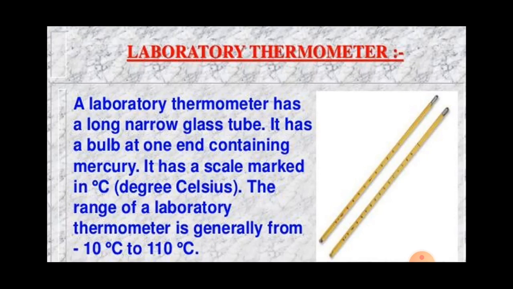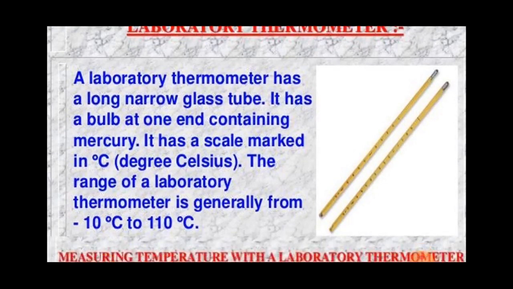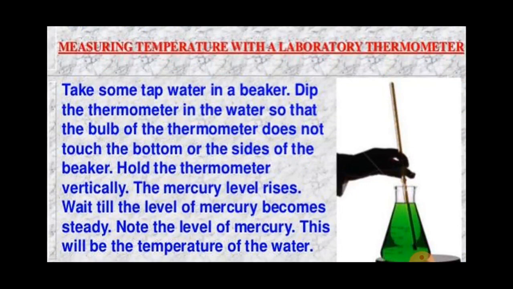Now we'll describe how to measure with this thermometer and the precautions in using the laboratory thermometer. How to measure? Take a laboratory thermometer, hold it and dip it in the water so that the bulb of the thermometer doesn't touch the bottom or the sides of the beaker. Hold the thermometer vertically and the mercury level rises. Wait till the level of mercury becomes steady. Now note the level of mercury, and this will be the temperature of the water.